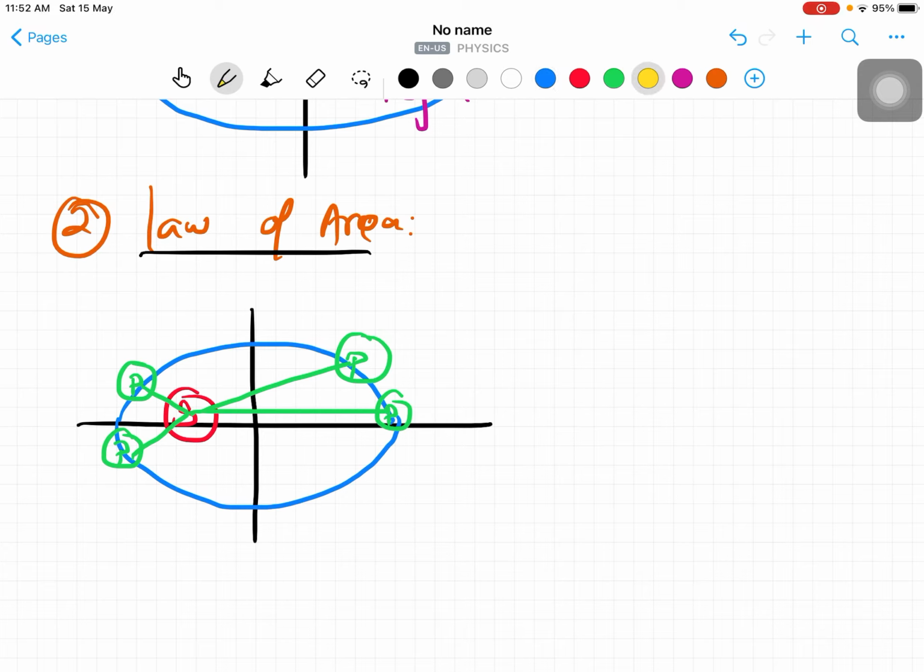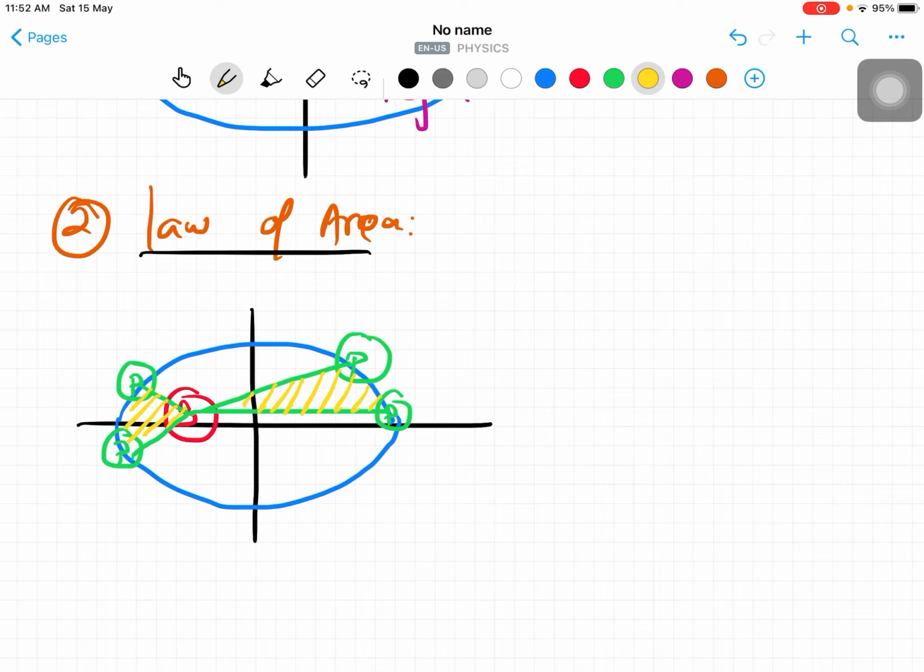The radial vector sweeps equal area in equal intervals of time. The area crossed here, the same amount of area should be crossed here.